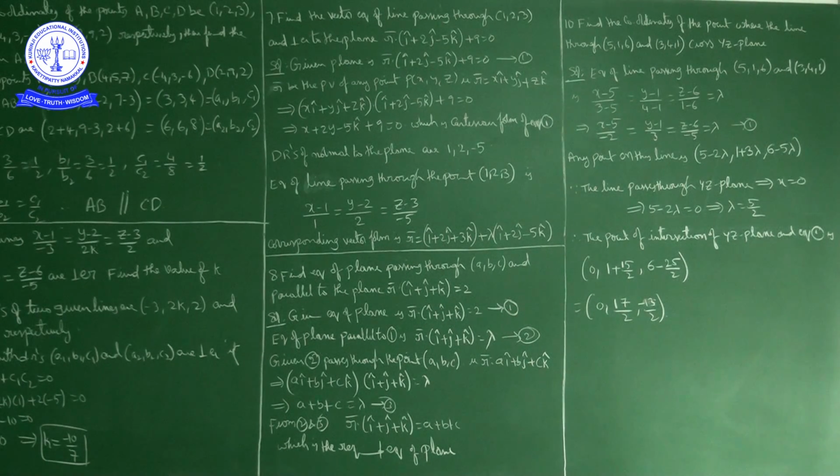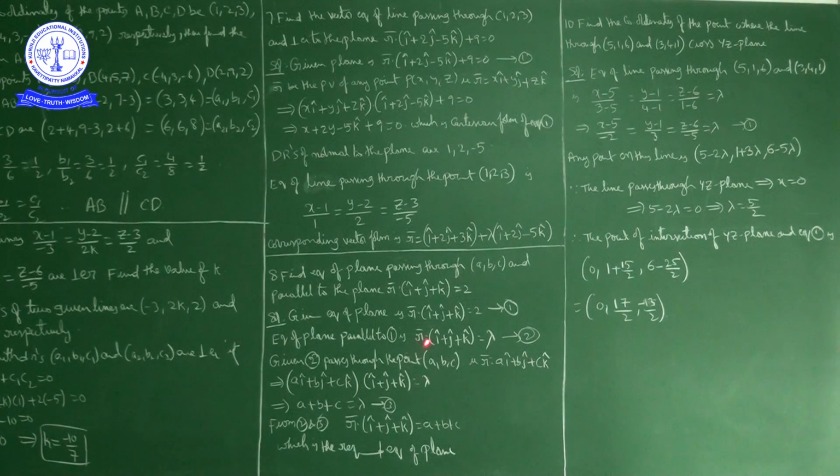Okay, so to find out this lambda, what is given? The required plane is passing through the point (a, b, c). Given equation 2 passes through the point (a, b, c). So the position vector of this point, what we can consider, r bar is equal to a i cap plus b j cap plus c k cap.